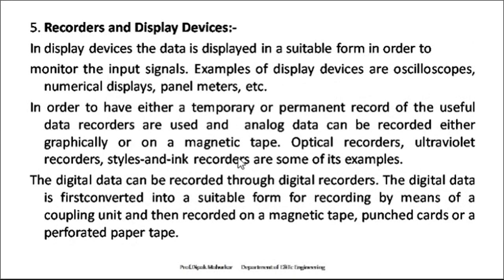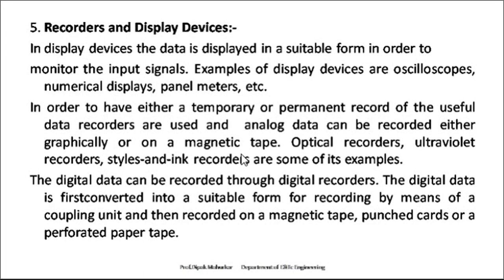Now, after A to D conversion, that output is connected to your devices, called recorders or display devices. In display devices, data is displayed in suitable form in order to monitor the input signal. Examples of display devices are oscilloscopes, numerical displays, panels, meters, etc. And in order to have either a temporary or permanent record of useful data, recorders are used.